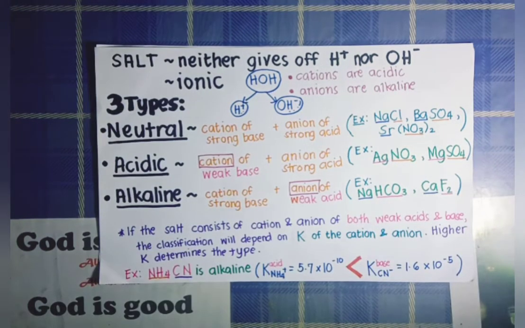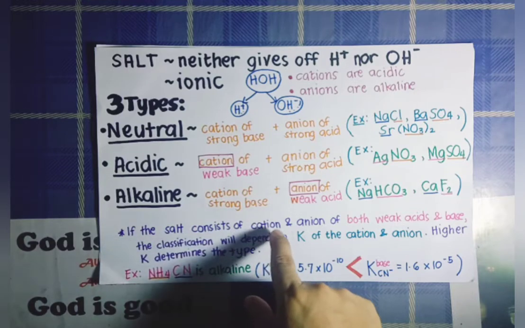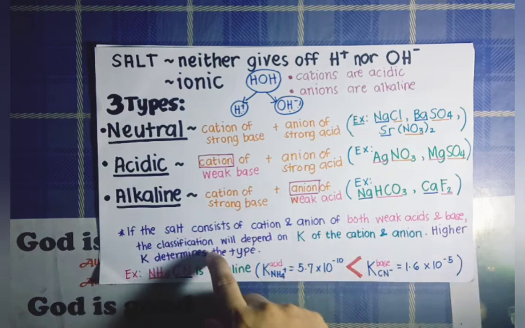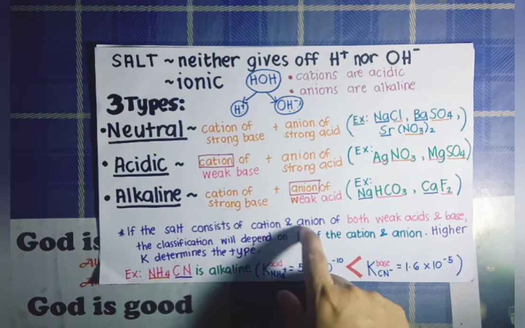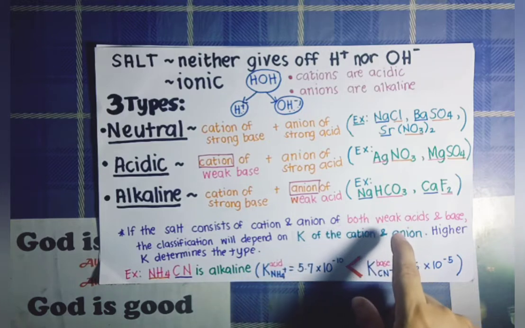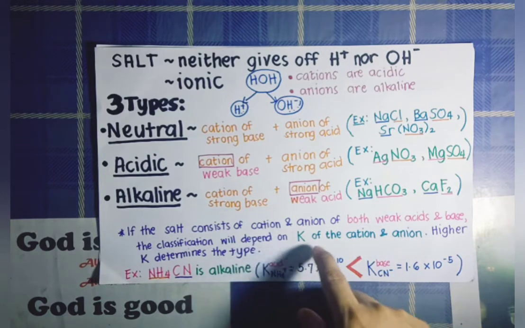Now, what if, for example, a salt consists of a cation of a weak base and an anion of a weak acid? How do we classify that? If the salt consists of a cation and an anion of both weak base and weak acid, the classification will depend on the K, or dissociation constant, of the cation and anion.